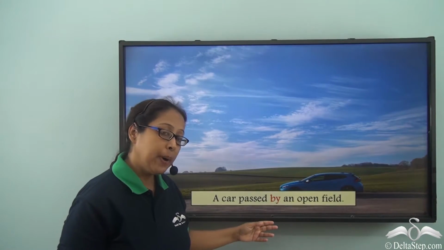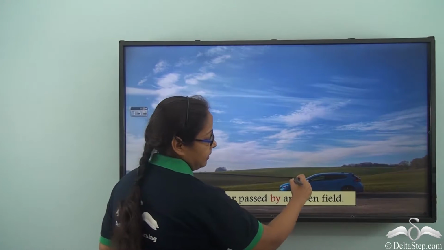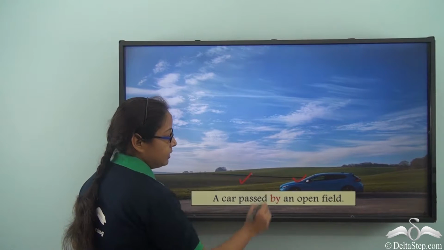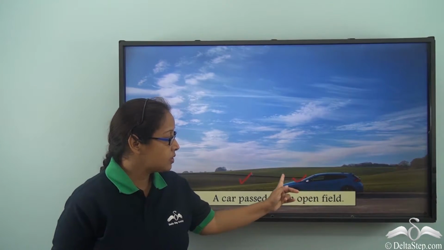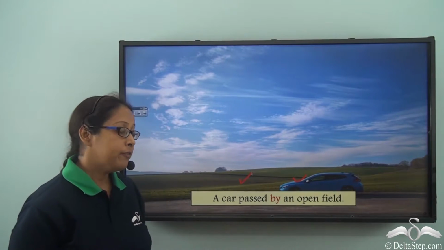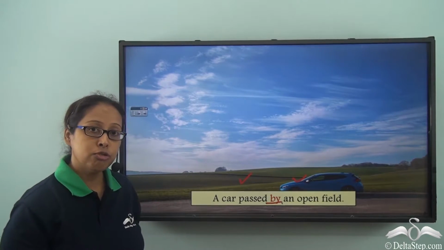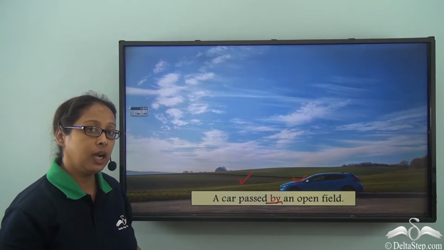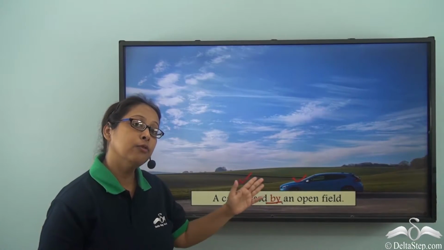A car passed by an open field. So, here is the car and this is the field that we are talking about. So, we can see that the car is right next to the field while it's passing. So, we have used the preposition by to show the position of the car. It is by an open field or it is passing right beside an open field.